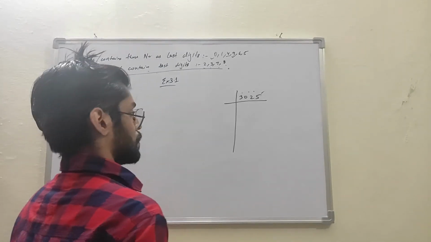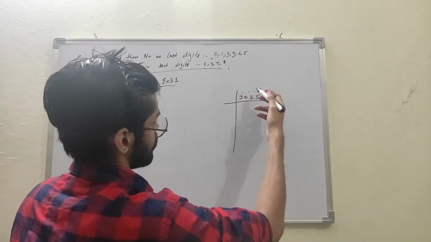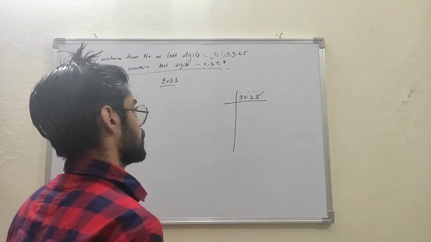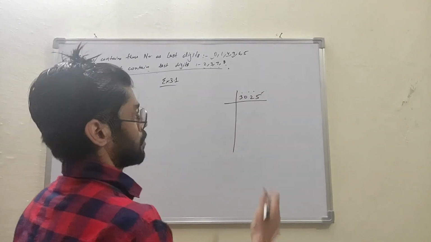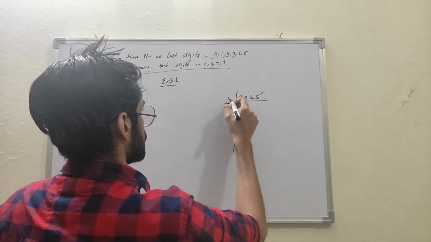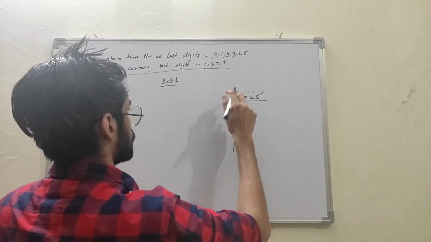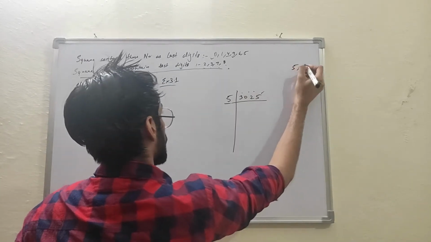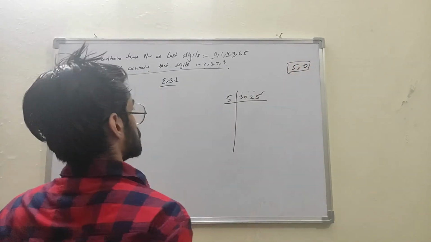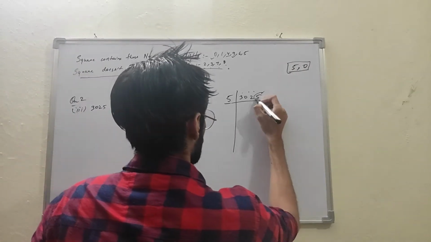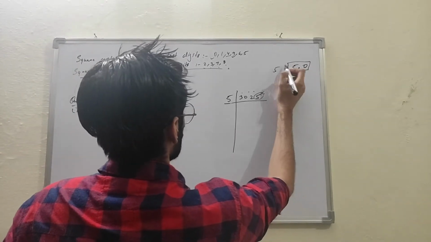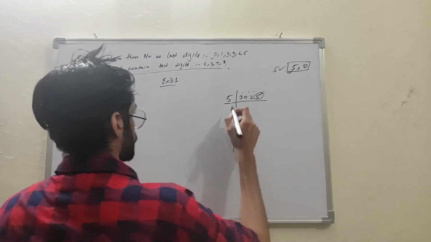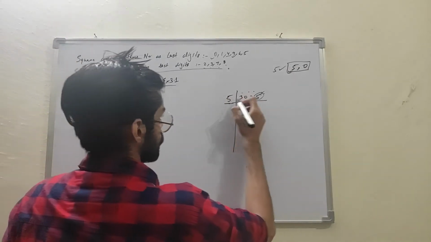We will not be checking for 4, because since it's not divisible by 2, it couldn't be divisible by 4. Okay. So it contains 5, that simply means that it should be divisible by 5. Okay. So the divisibility of 5 is that it contains 5 or 0 at the last place of any number. So here 5 is present, so it should be divisible by 5. Okay. So let's go for 5.